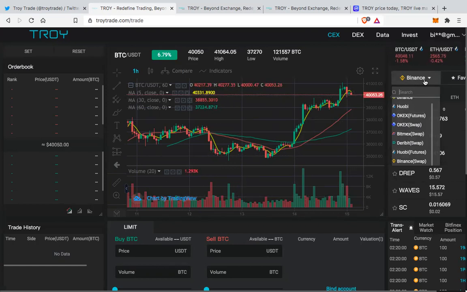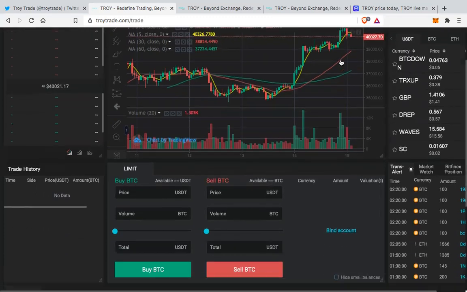So what you have to do is you have to club your API of your exchange into this, and that's how you can trade. And if you give your API trade only option, then I think that would be secured and you wouldn't have to worry, because you cannot withdraw funds if you have given the permission to your API only to trade.